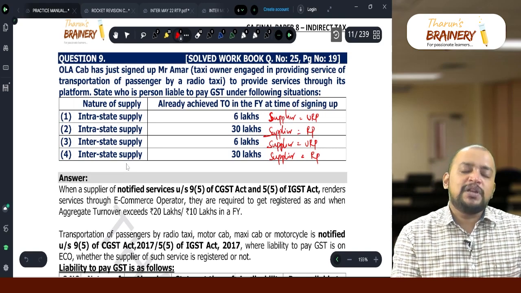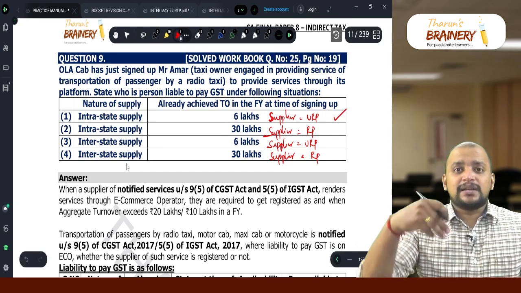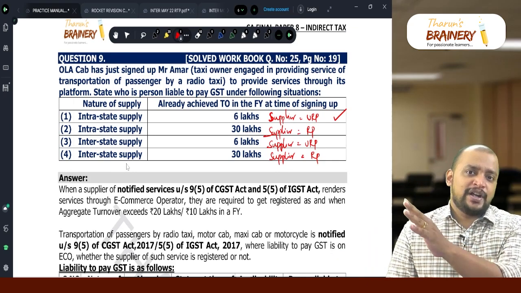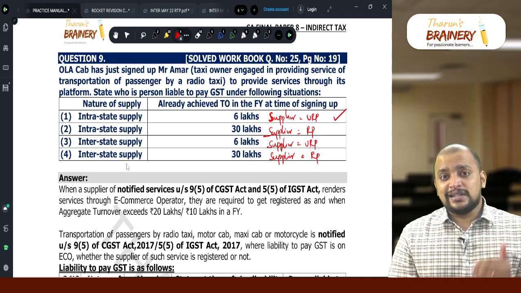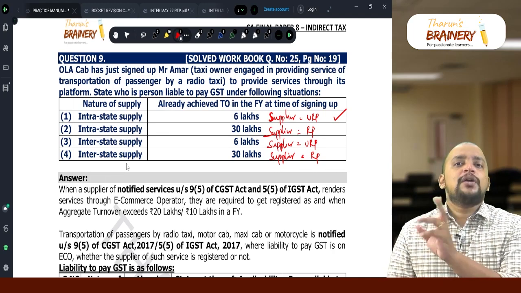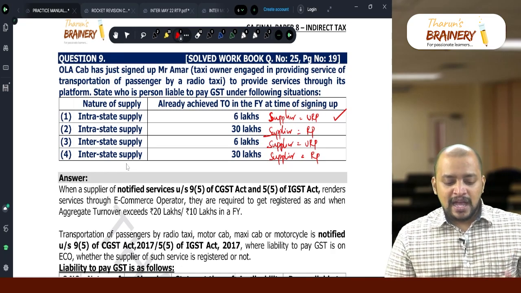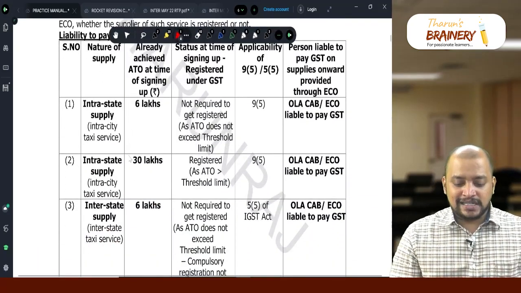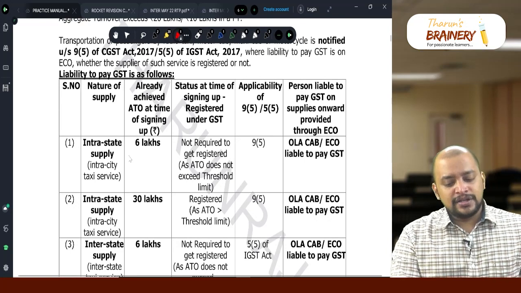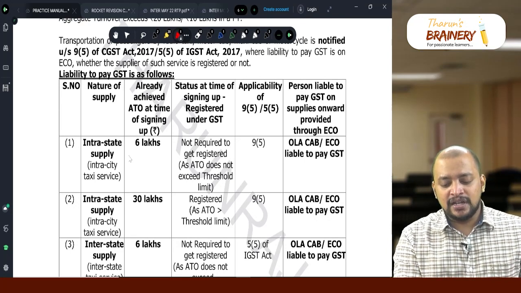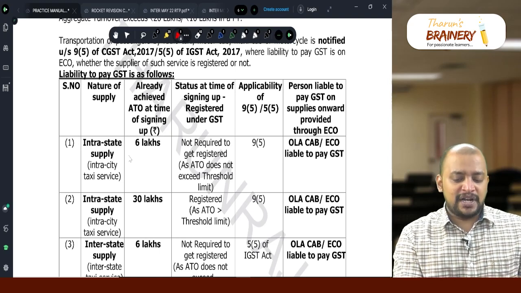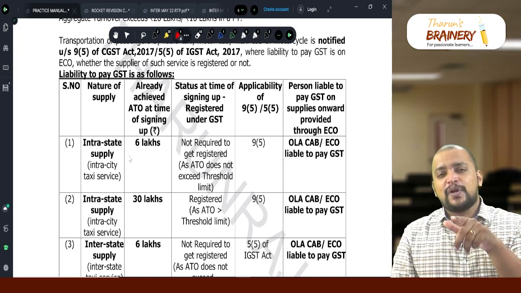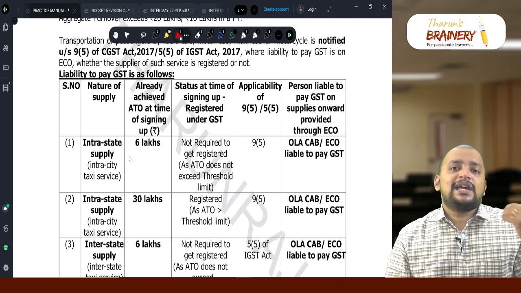But whatever the case may be, in the first case, direct supplies, no GST. Why? Supplier is unregistered. Supply through e-commerce operator, e-commerce operator will pay. Second case, supplier is registered. Direct supply, supplier will pay. Through e-commerce operator, e-commerce operator will pay. And third case and fourth case also the same way as first and second case. Okay. First case 6 lakhs, not required to get registered. So 95 applicable, yes. Who will pay GST? Ola will pay GST with respect to supplies through e-commerce operator. What about direct supplies? With respect to direct supplies, no GST because the supplier is unregistered.